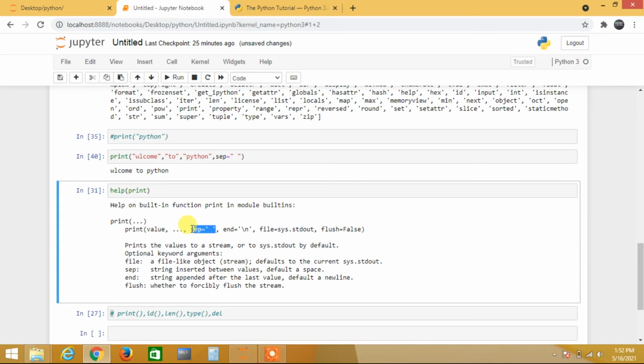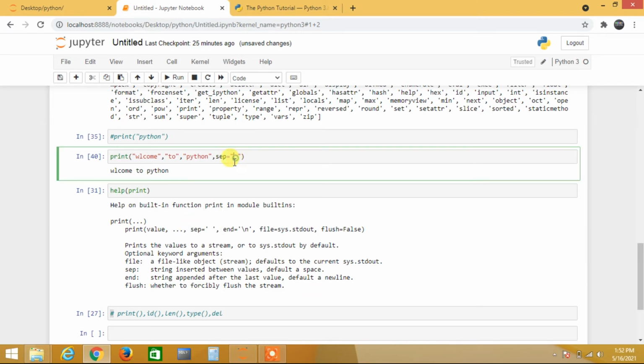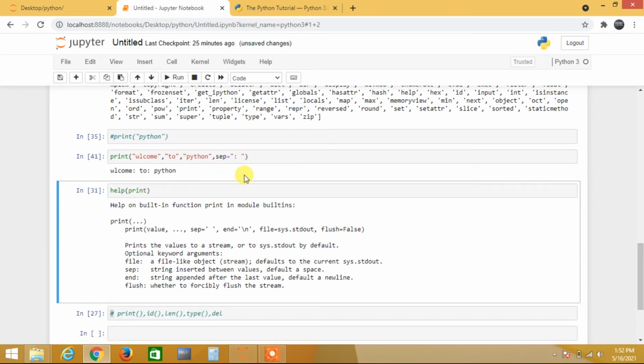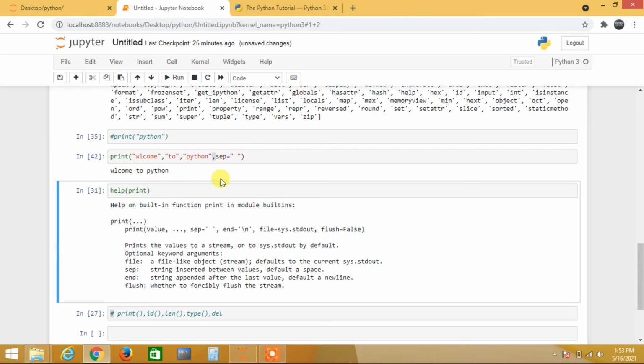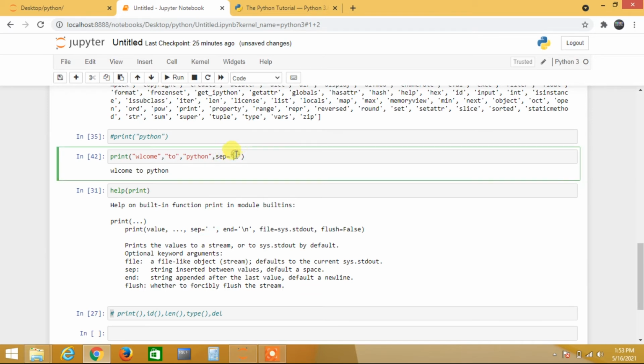Okay, the sep attribute. Generally I am separating with a comma here. When I use this one, what it does, check here. See, it is separating: the comma is removed and in its place the separator is put. Previously, in place of the comma, it was putting a space. That is the default one, the space.